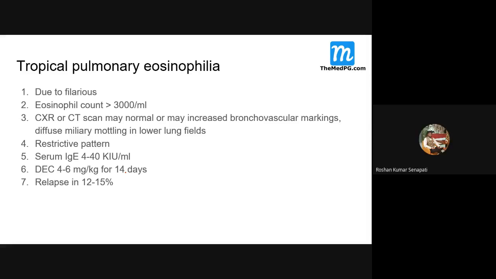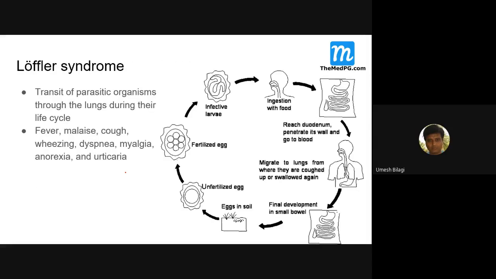That was tropical pulmonary eosinophilia. So let us go to Loeffler syndrome. Loeffler syndrome was initially described with roundworms. What is the scientific name for roundworms? Ascaris lumbricoides. Yes, it was described in connection with roundworms.